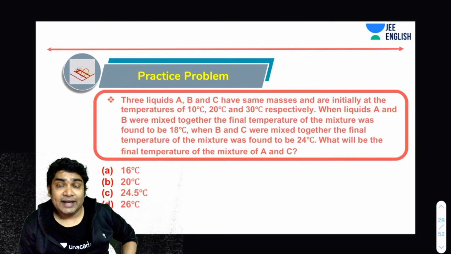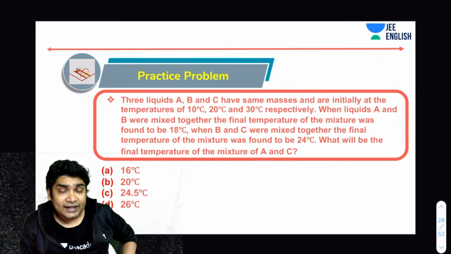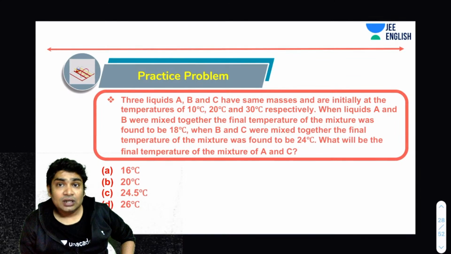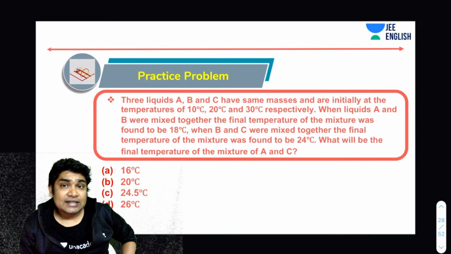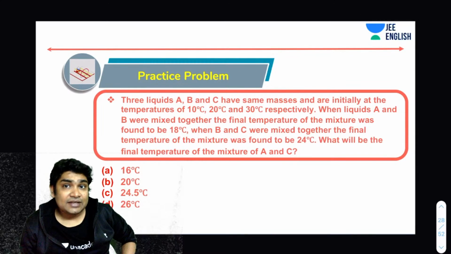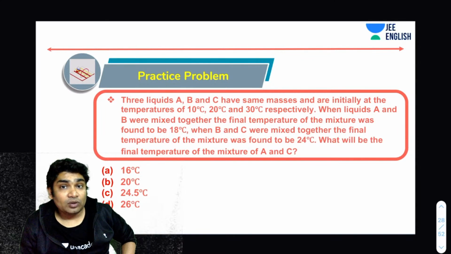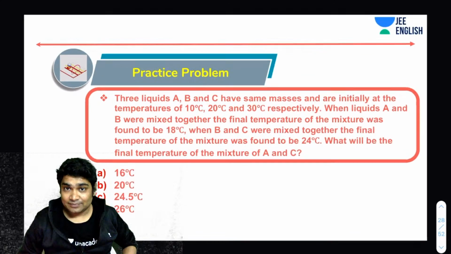A is at a temperature of 10 degrees Celsius, B is at a temperature of 20 degrees Celsius, and C is at a temperature of 30 degrees Celsius. When you are mixing A and B, the temperature of the mixture becomes 18. When you mix B and C, the temperature of the mixture becomes 24. What will be the temperature of the mixture of A and C? So try this.